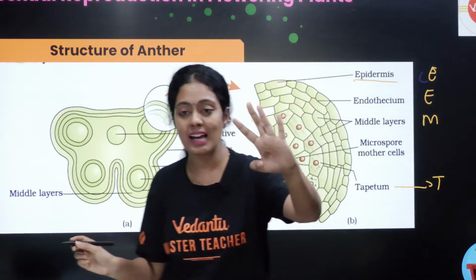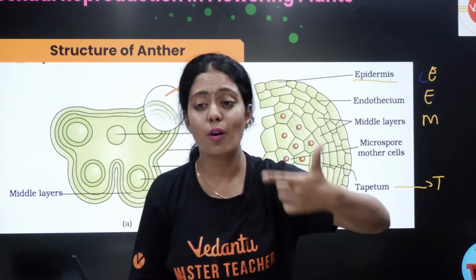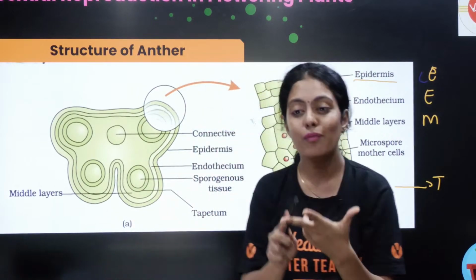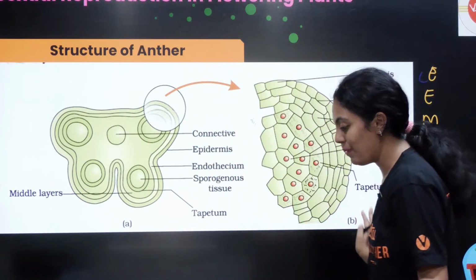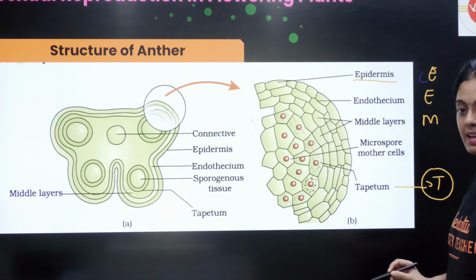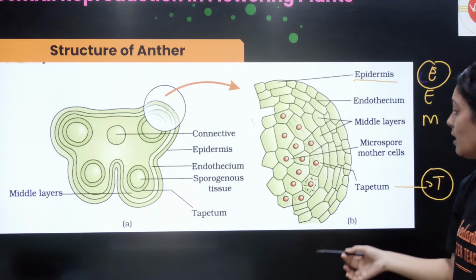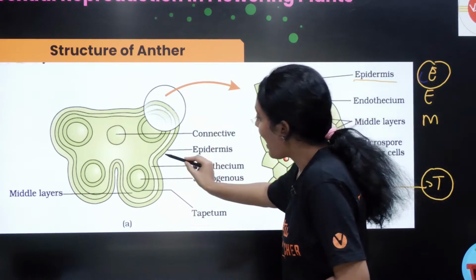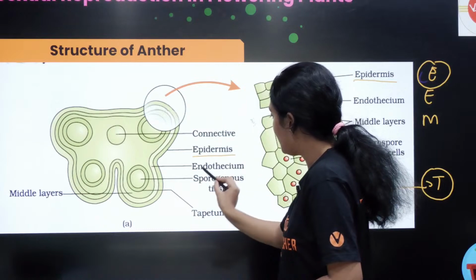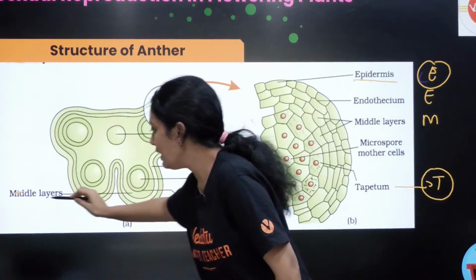Okay, so there are 4 layers. EEMT: E for epidermis, E for endothecium, M for middle layer, and T for tapetum. Am I clear, everyone? This tapetum is the innermost layer. This epidermis is the outermost layer. So my entire anther wall is made up of epidermis, endothecium, tapetum and middle layer.